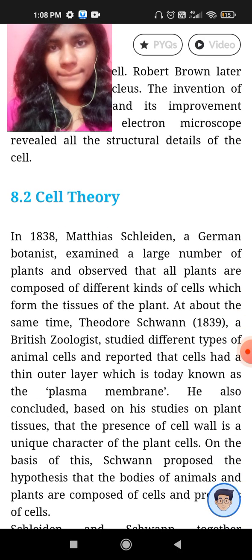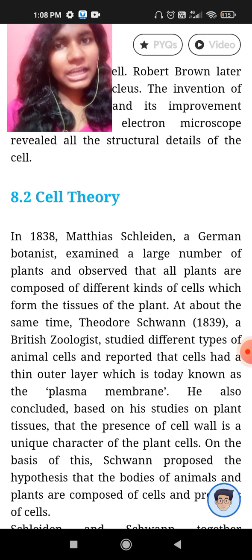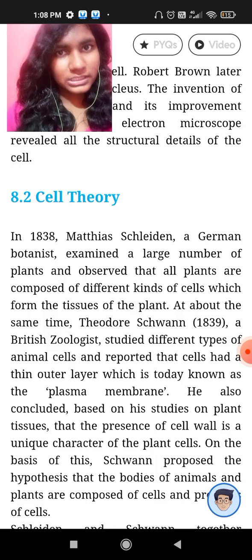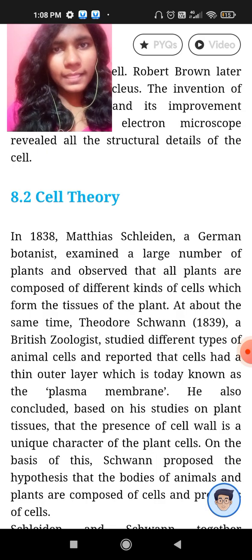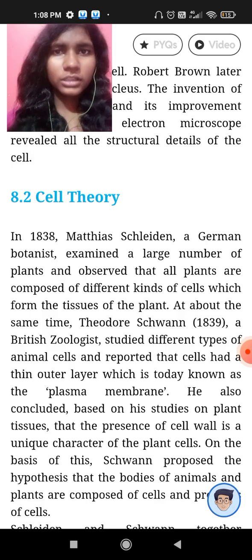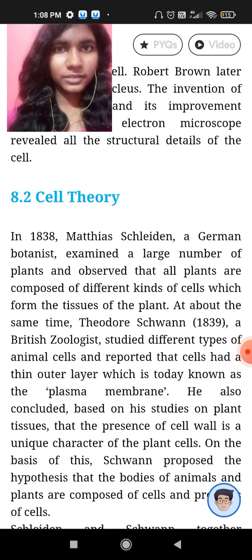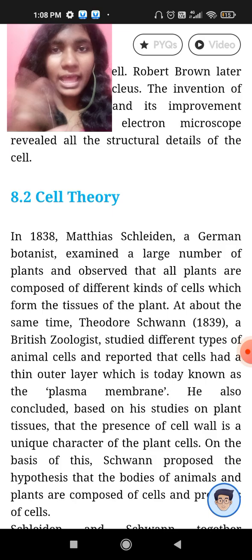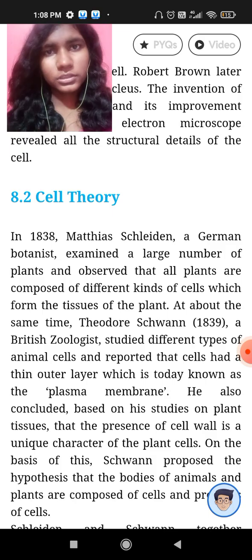That was by Matthias Schleiden and Theodor Schwann. In 1838, Matthias Schleiden, who was a German botanist, gave his contribution to the cell theory, where he examined a large number of plants and observed that all the plants are made up of cells and different kinds of cells, and these cells accumulated to form tissues.